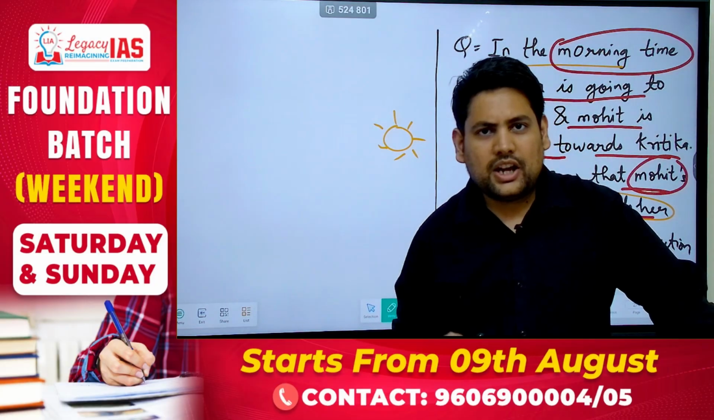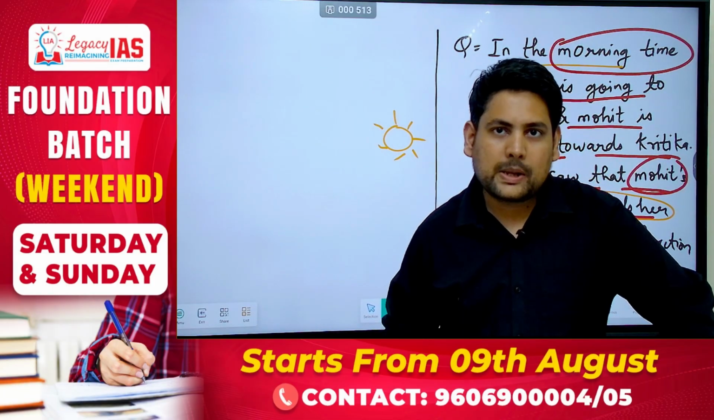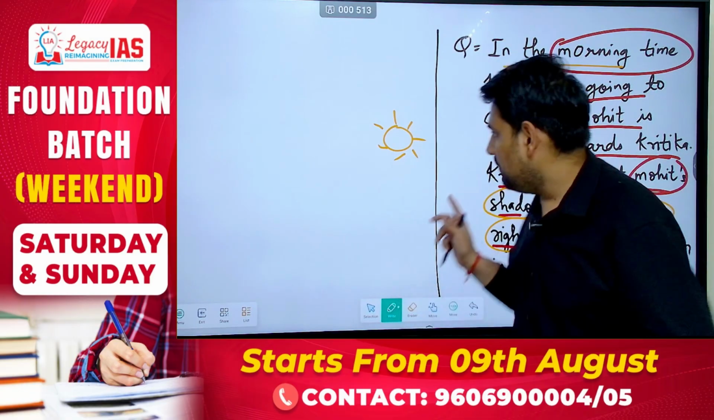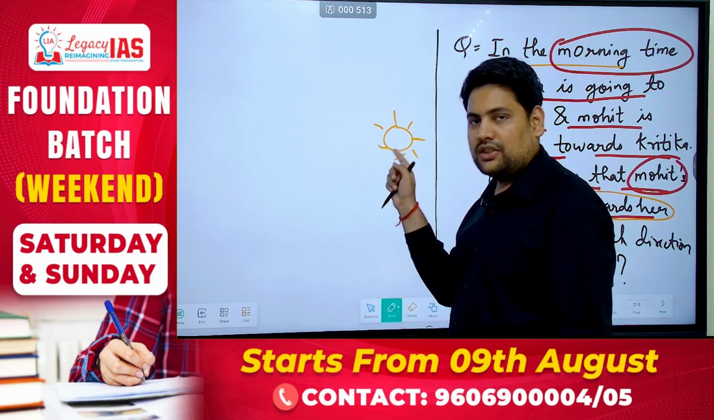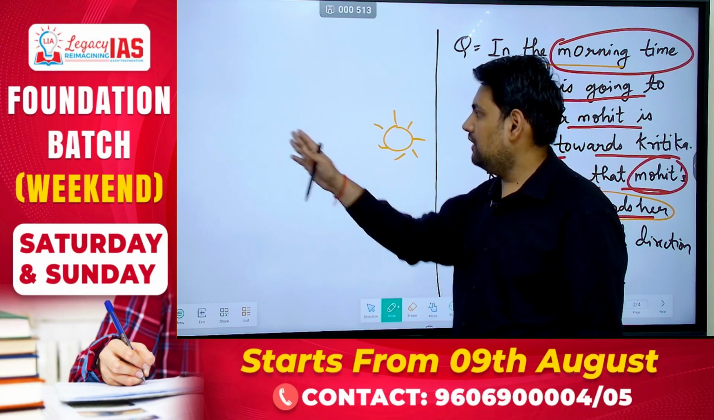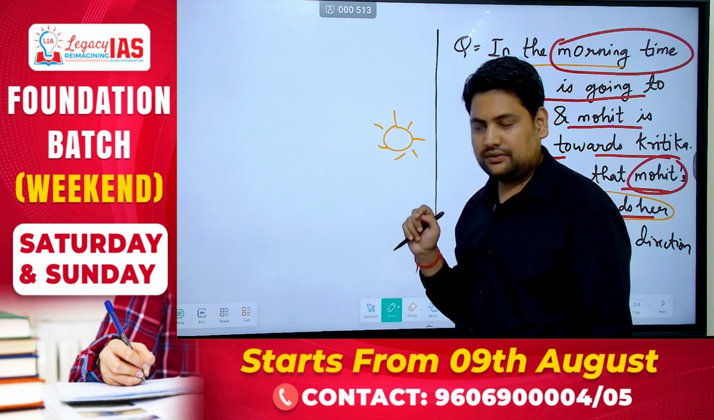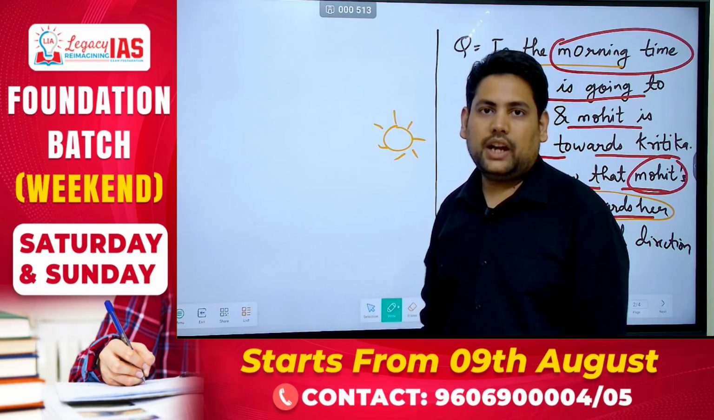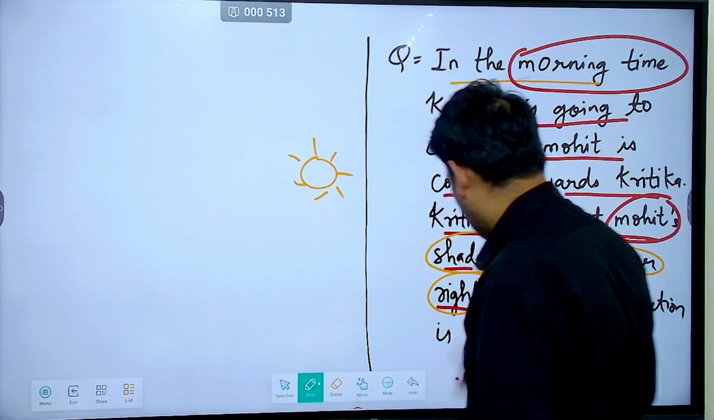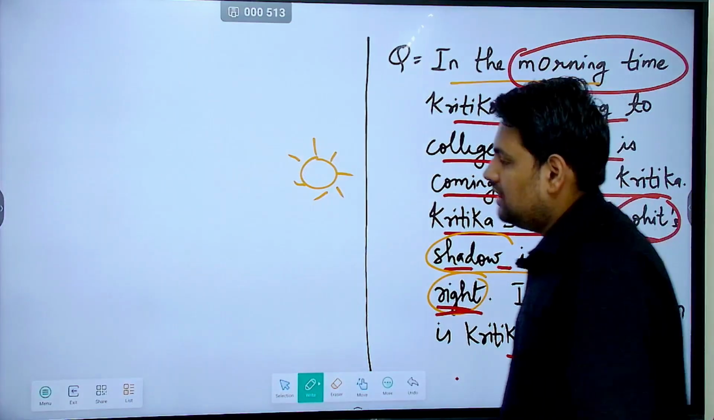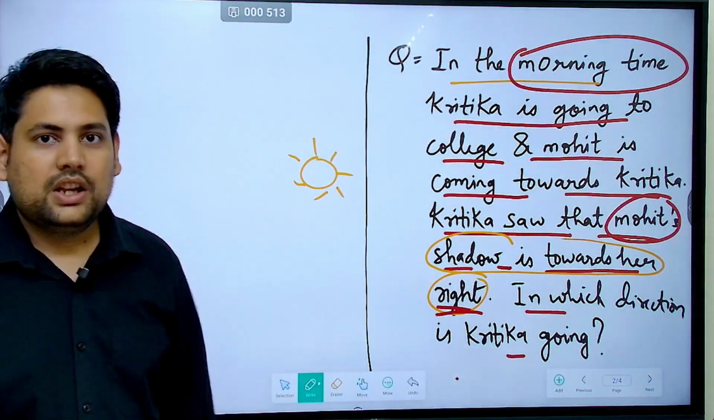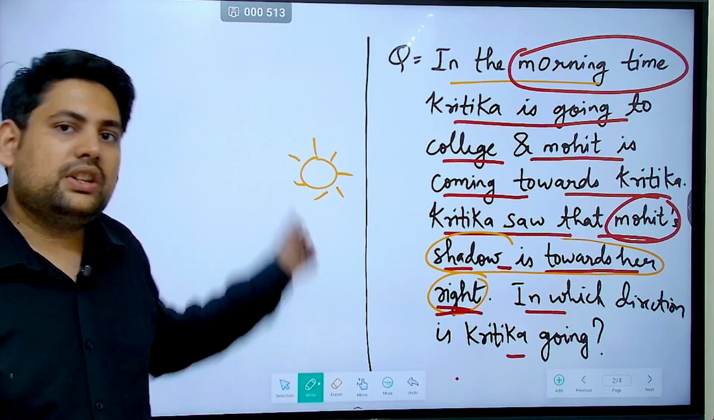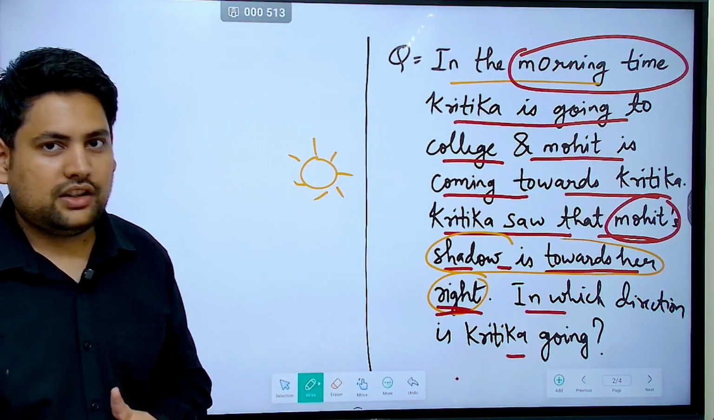Now, a shadow towards someone's right or left happens when a person is going in the north-south direction. If she was going in the east direction and he was going in the west direction, or the other way around, their shadows would fall in front of or behind them, while the question says it falls on her right. That means they are going in the north-south direction. We don't know exactly if Kritika is going north or south, but we definitely know they are going in the north-south direction. Correct? This much you got.